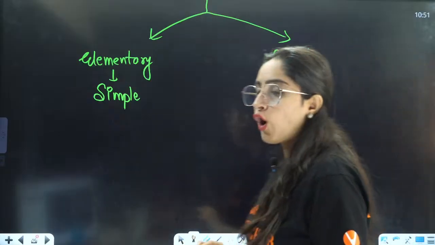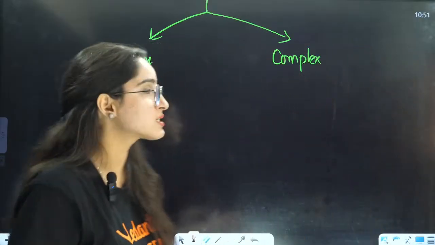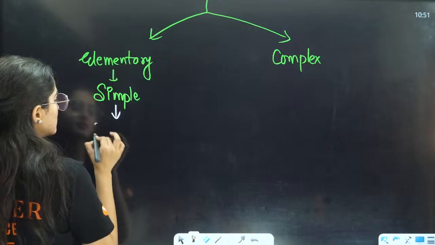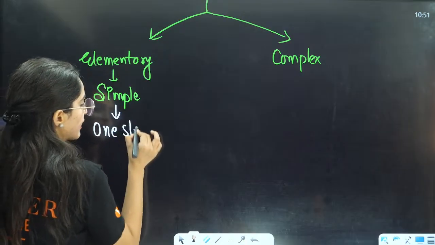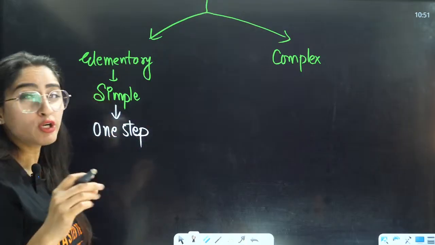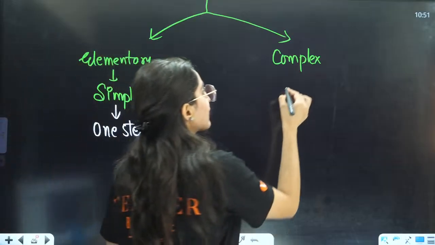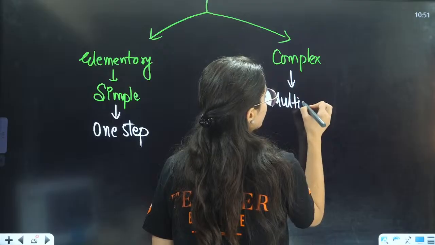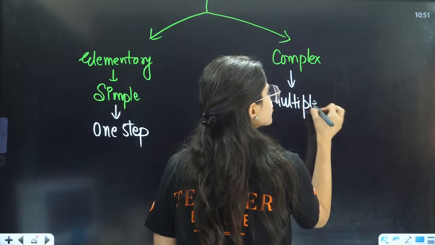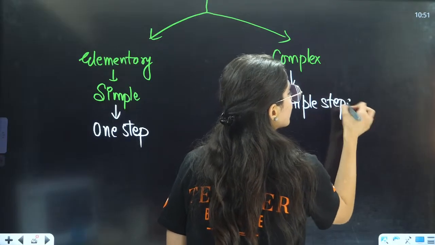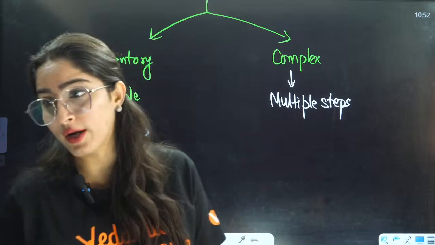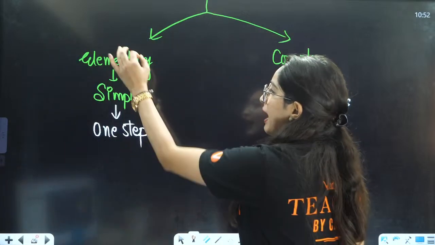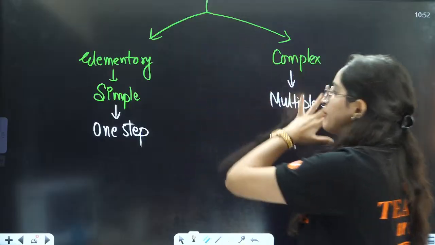An elementary reaction is a one-step reaction. A complex reaction is a multiple-step reaction, so many steps are involved. If you have one step, that is called elementary. If you have multiple steps, that is called a complex reaction.